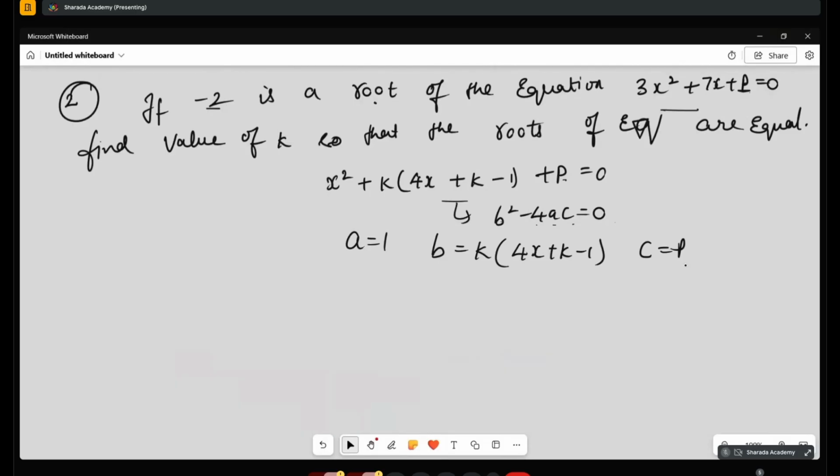You got the p value. How much did you get? What about this? You got the k value also.